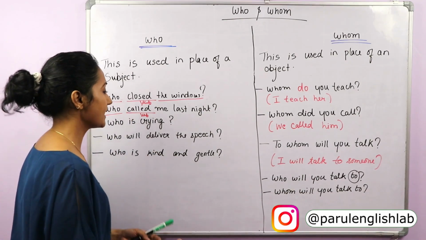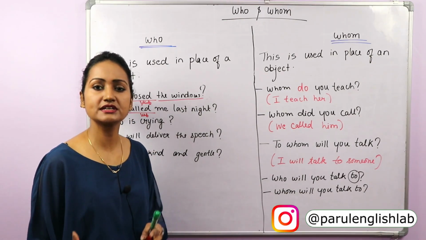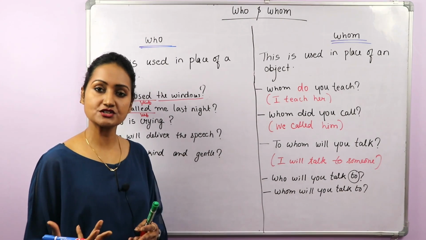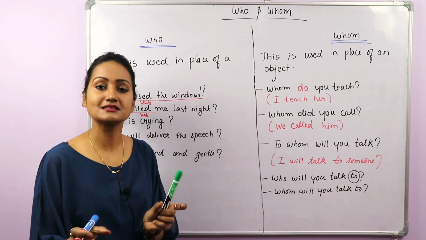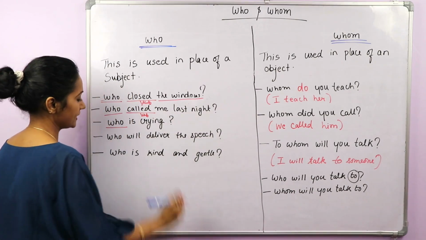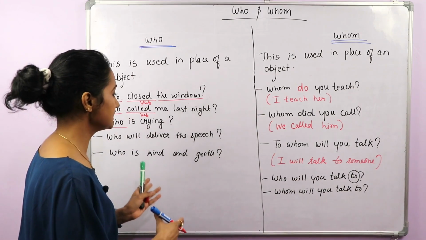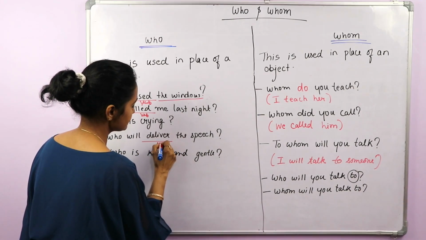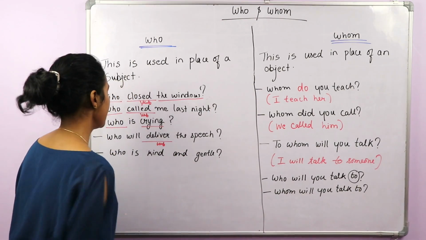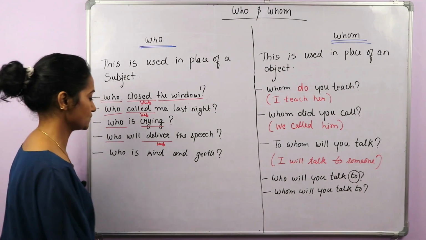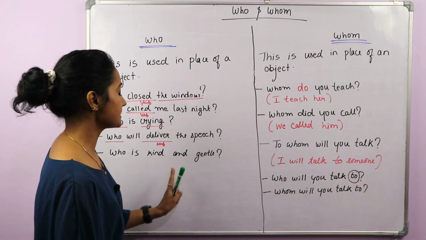Who is crying? So somebody is doing this action, somebody is crying. So you want information about that somebody or that someone. So again, who is crying? Who will deliver the speech? The action is deliver, this is the verb. And who is the question word. Who is kind and gentle?